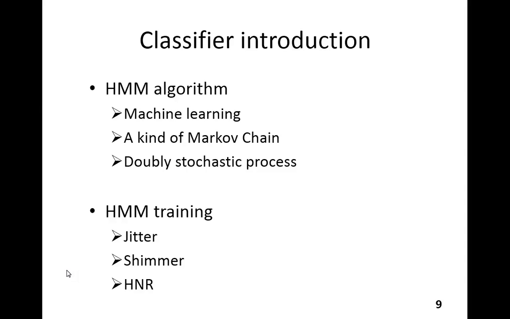Now let's come into the classification stage. In this stage, I chose the hidden Markov model as my classifier. This model is a kind of Markov chain. Although this is a process that we cannot observe directly, we can do so from some other related states, which are generated by some probability distribution. HMM is also a double stochastic process. In the training process, I train the three features respectively with positive and negative emotions, so that I can use this trained model to test the features in the next stage.